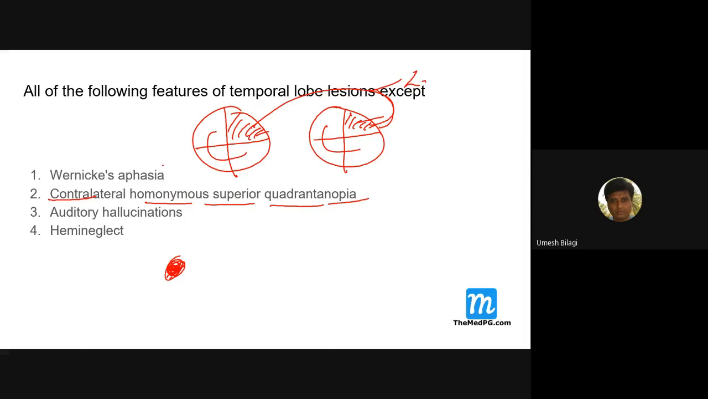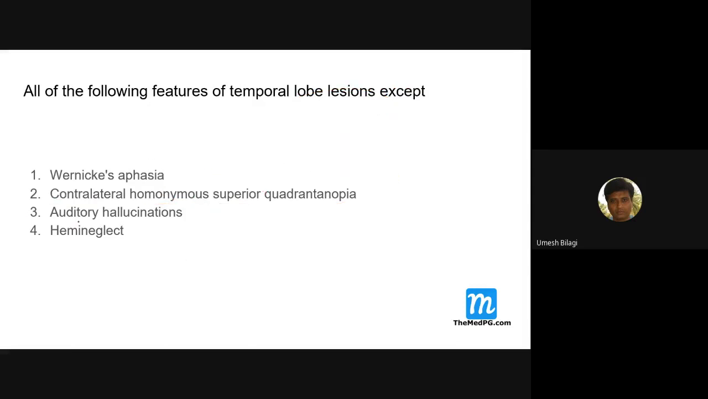Temporal lobe. And if this side, the parietal lobe, is involved, what would you expect? Parietal means the inferior quadrant here will be damaged. Similarly, here it means the opposite, like that. That's what this one is. And patients can have auditory hallucinations and hemi-neglect.